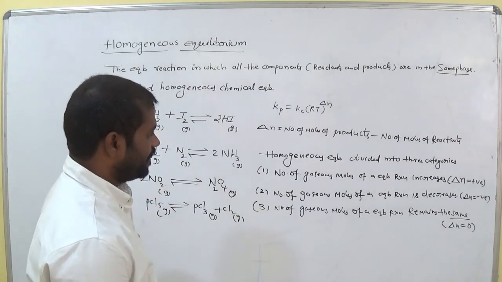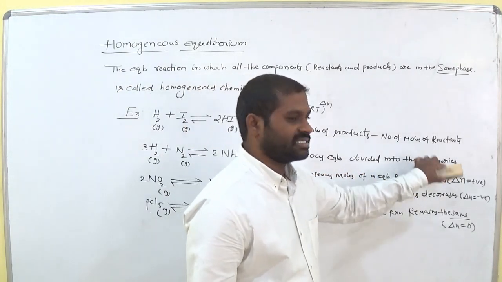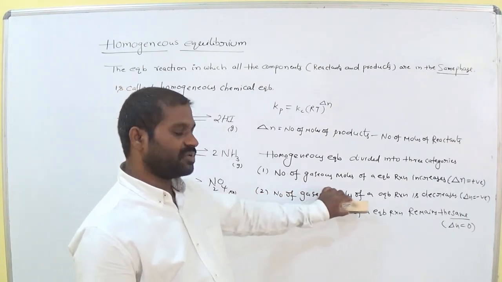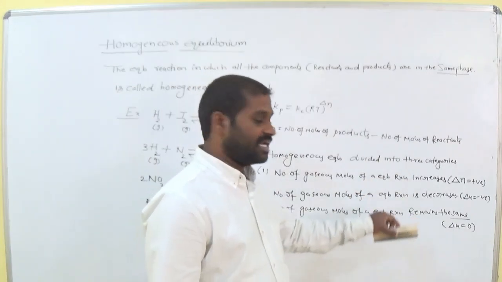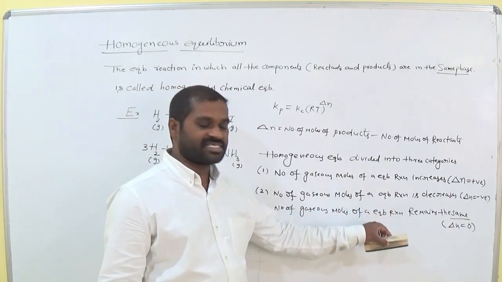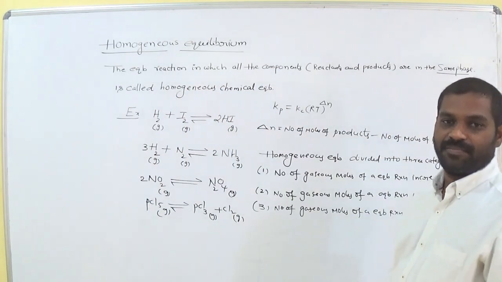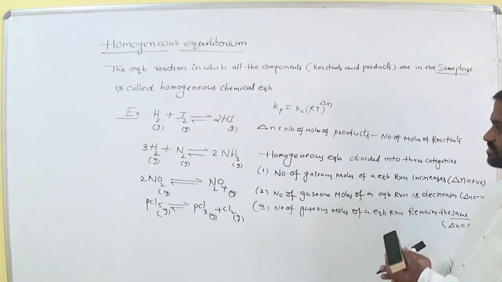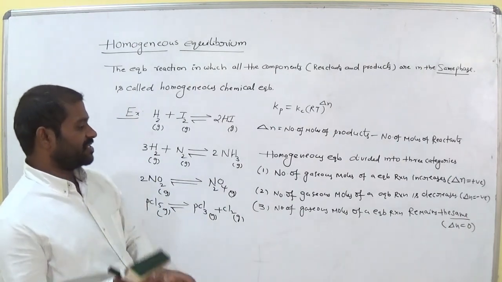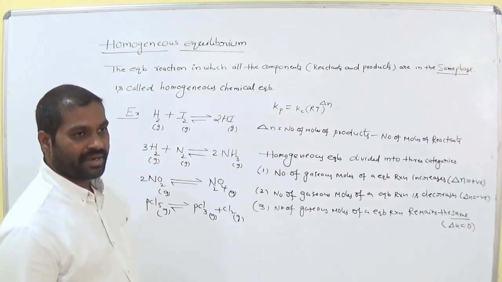Is it clear? So in the first case, the number of gaseous moles increases, that is delta N is positive. In the second, the number of gaseous moles decreases, that means delta N is negative. In the third, the number of gaseous moles remains the same, that means delta N equals 0. Is it clear? So now I would like to discuss the first case, when delta N is positive. So what happened?